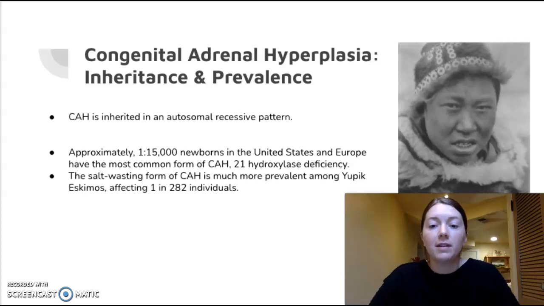In terms of the prevalence of CAH, approximately 1 in 15,000 newborns in the United States and Europe have the most common form of CAH, which is the 21-hydroxylase deficiency. The salt-wasting form of CAH is much more common among Yupik Eskimos, affecting about 1 in 282 individuals. And just to refresh your mind, the salt-wasting form is the most severe form of CAH, so this is a high prevalence in one population.